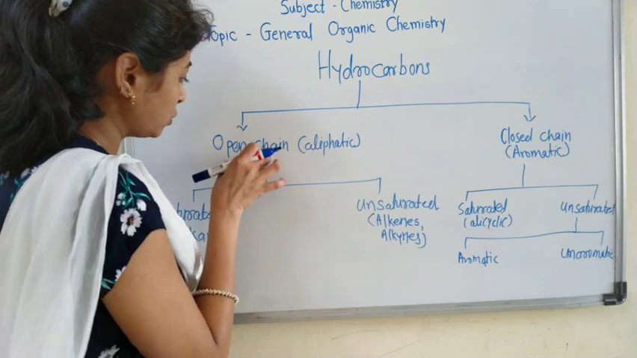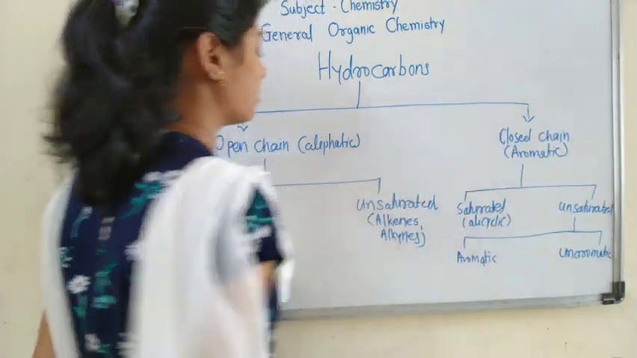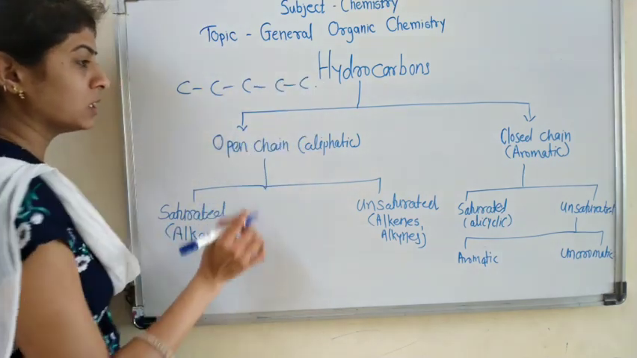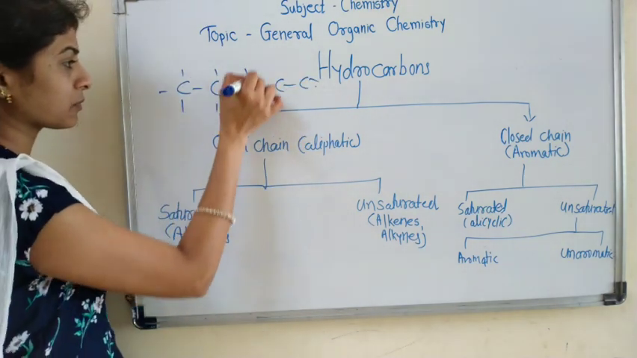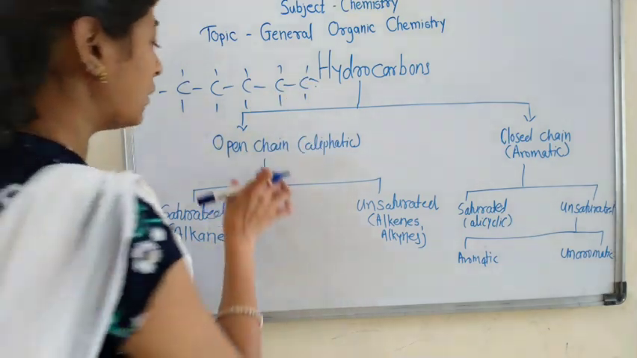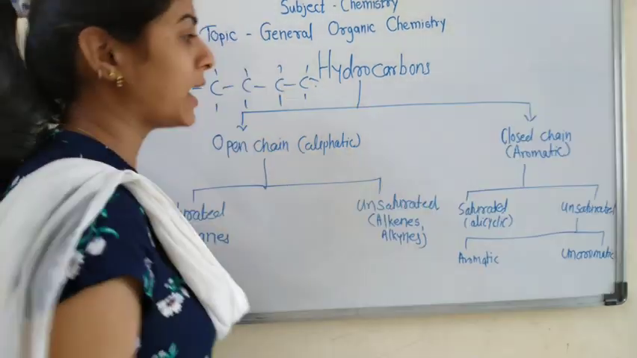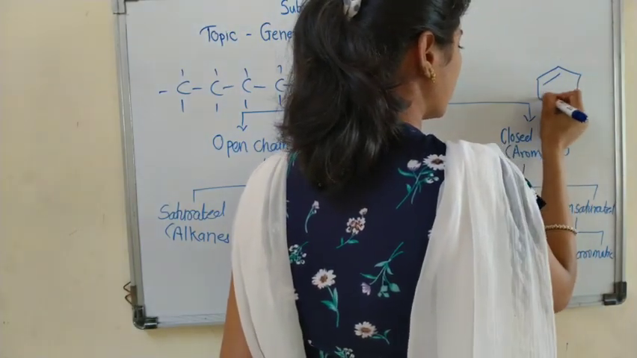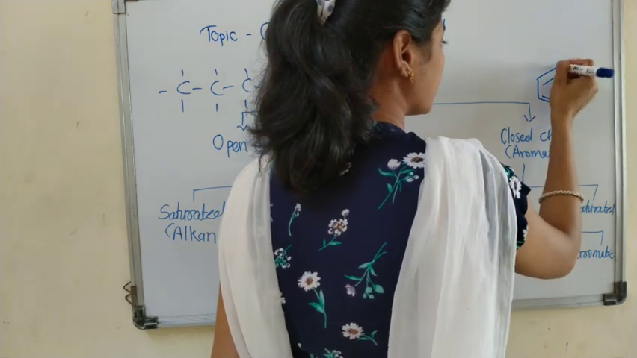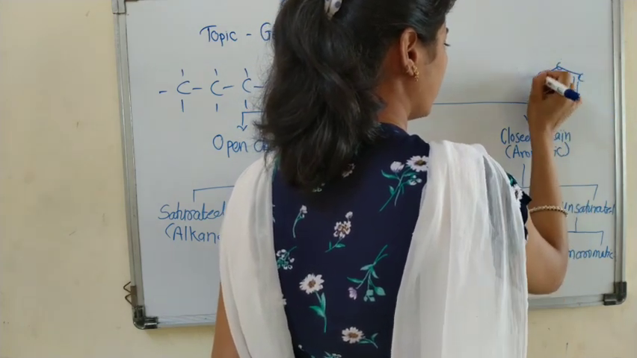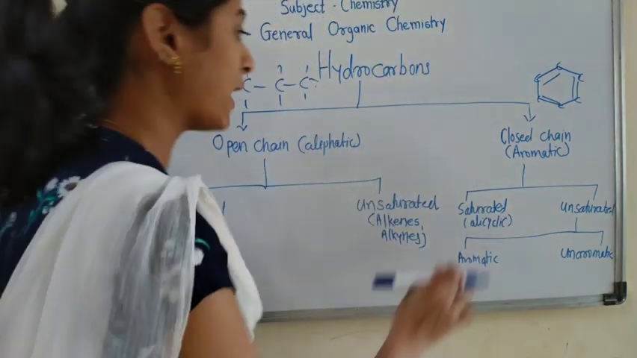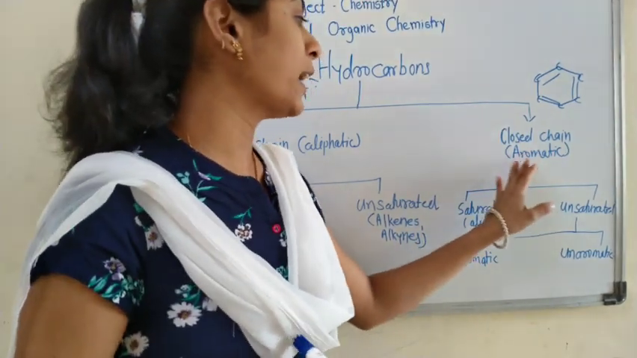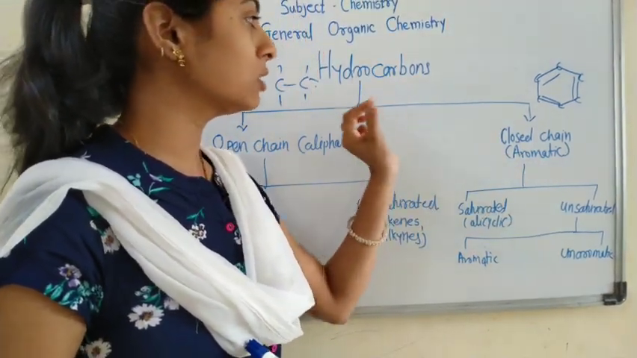Hydrocarbons are classified into open chain compounds and closed chain compounds. Open chain compound means a long chain of carbon atoms, which are also called aliphatic compounds. And closed chain compound means benzene-like compounds. Here there are 6 carbon atoms. Aromatic means aroma, meaning smell; a closed chain or aromatic compound has a specific smell.